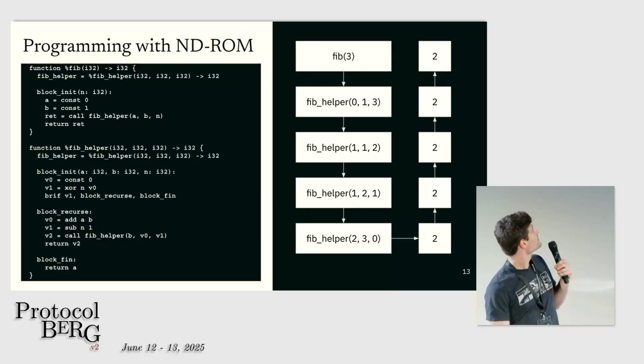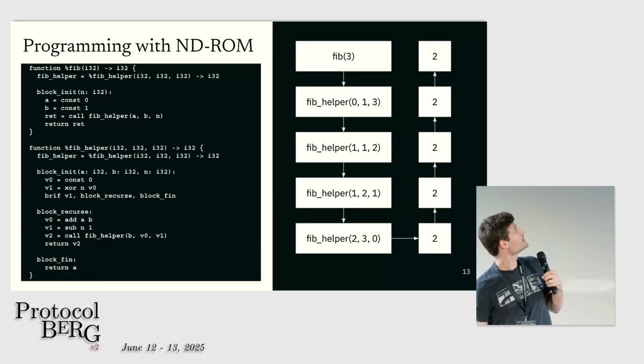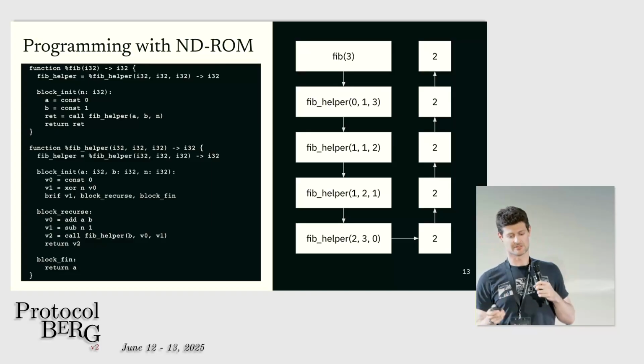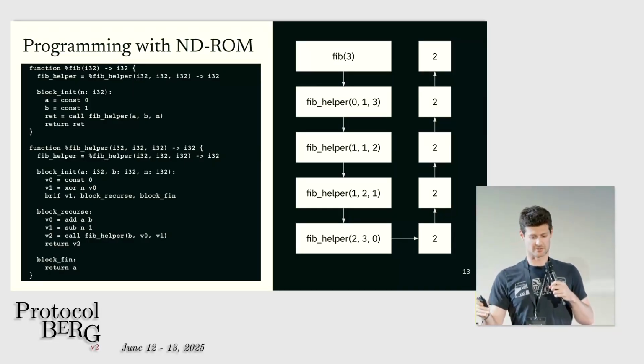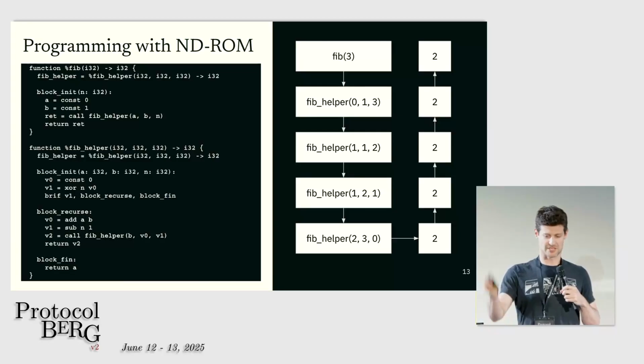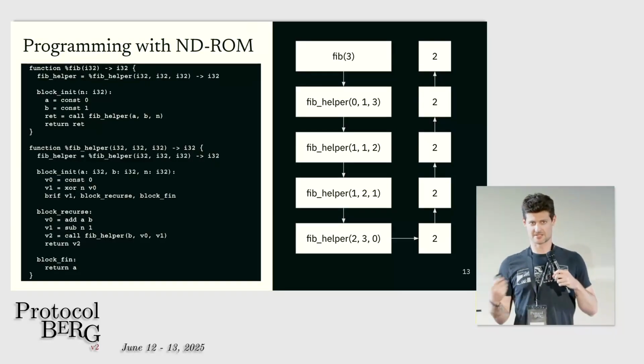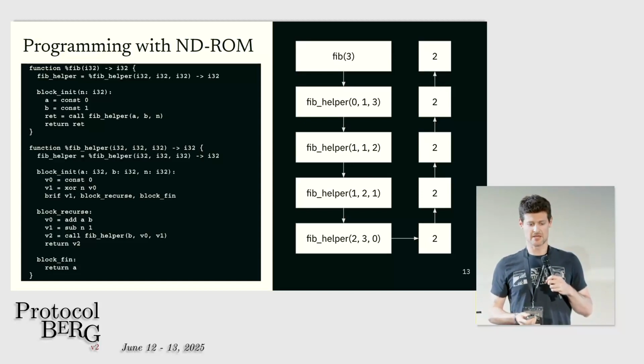So at the top of your call stack, you have the fib3 call that calls the fib helper with an initial count of 3. The next call decrements that to 2, the next call decrements it to 1, the next call decrements it to 0, and then the final call returns the value 2, which gets propagated back up the call stack. This is basically just like any function call sequence.